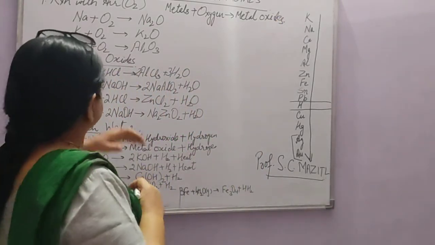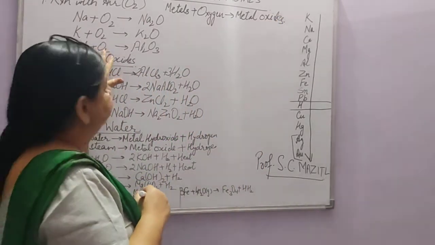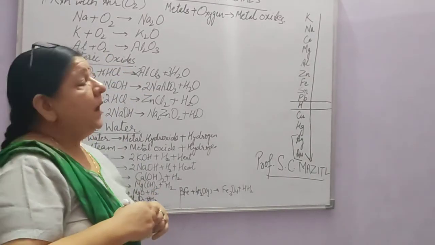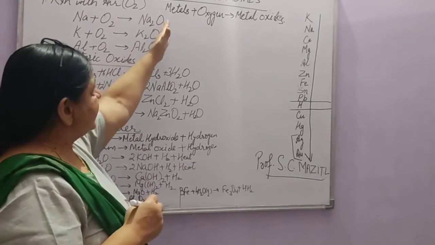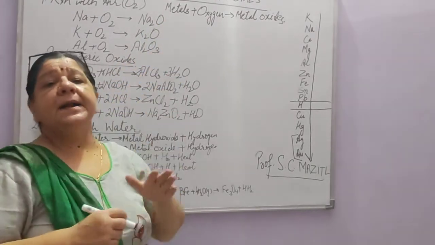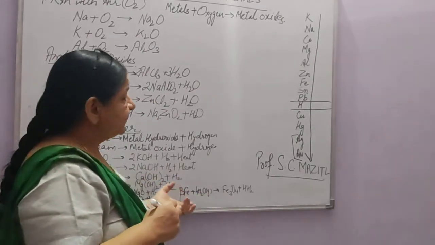And aluminium, when it reacts with oxygen, will form aluminium oxide. Now, most of the oxides which are formed are basic in nature.